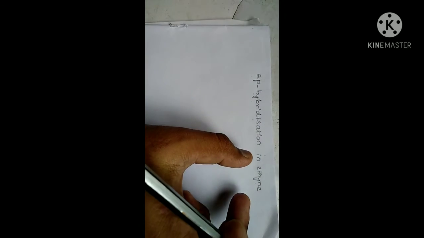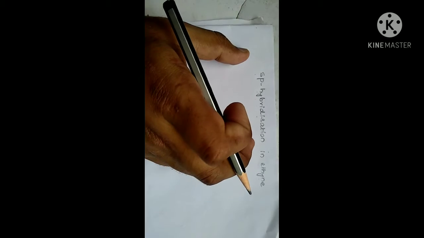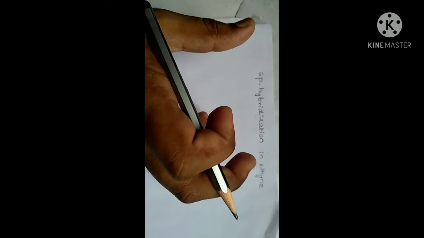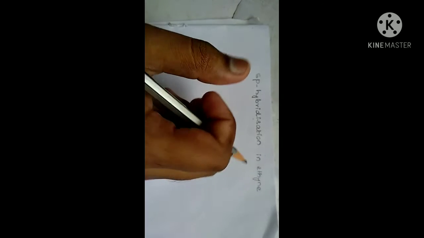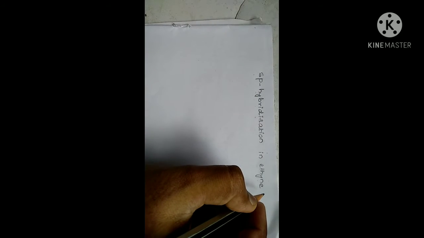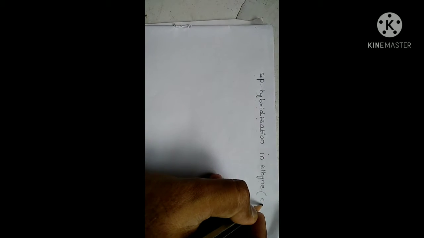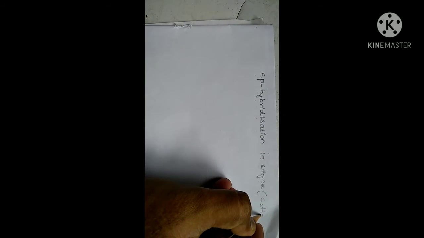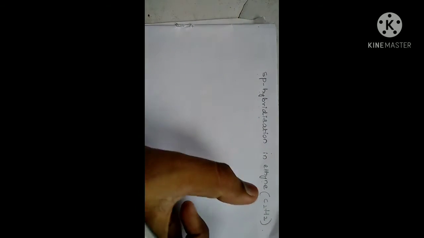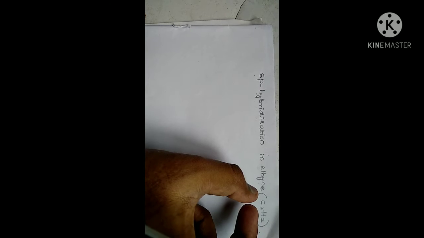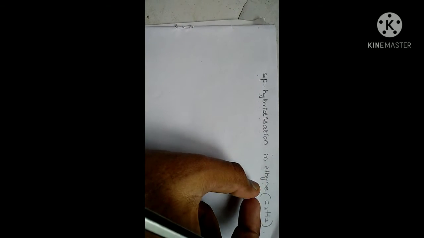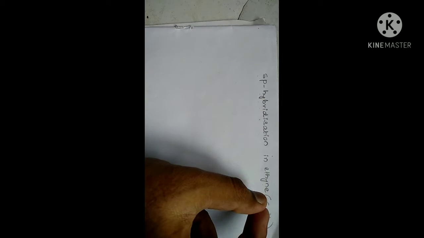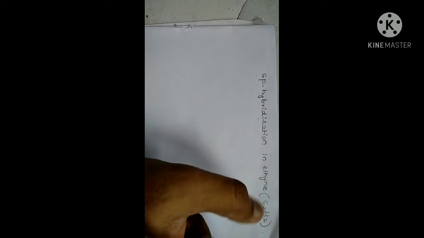So especially in this ethane molecule, sp hybridization is going to take place. How is it going to take place? Let us see. What is the molecular formula of ethane? Ethane means C2H2, two carbon atoms and two hydrogen atoms. Both the carbon atoms are bonded. Before bonding, the hybridization takes place.